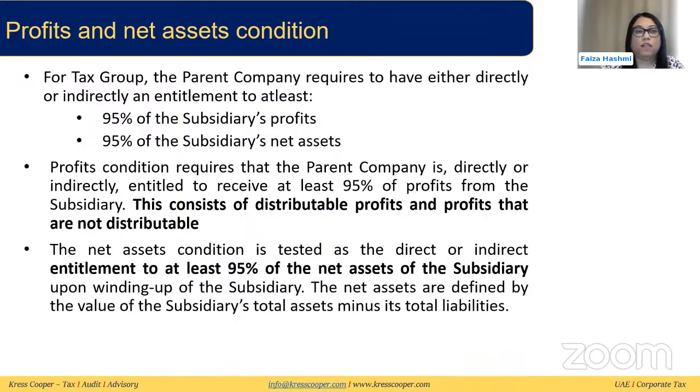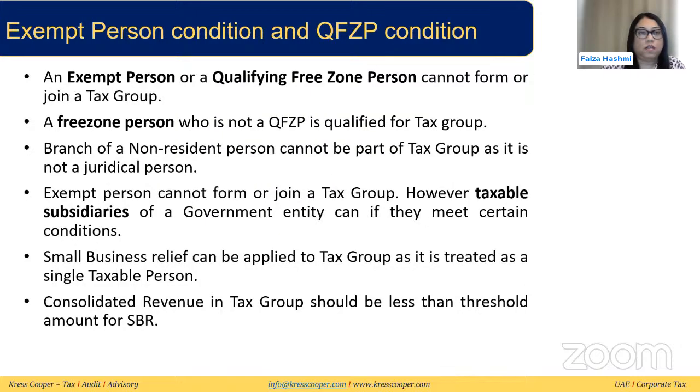The next condition is the profit and net asset condition. This condition requires that the parent company should either directly or indirectly be entitled to at least 95% of the subsidiary's profit. This profit can be distributable profit or profits that are not distributable, or 95% of the subsidiary's net asset in the case of liquidation or winding up. So if these conditions are met, then only can a company form a tax group.